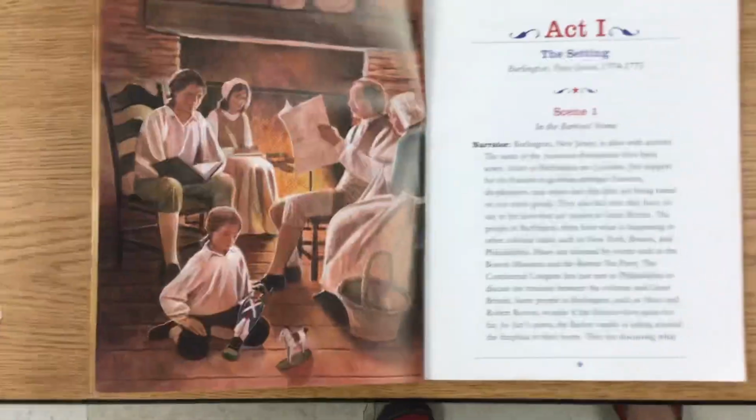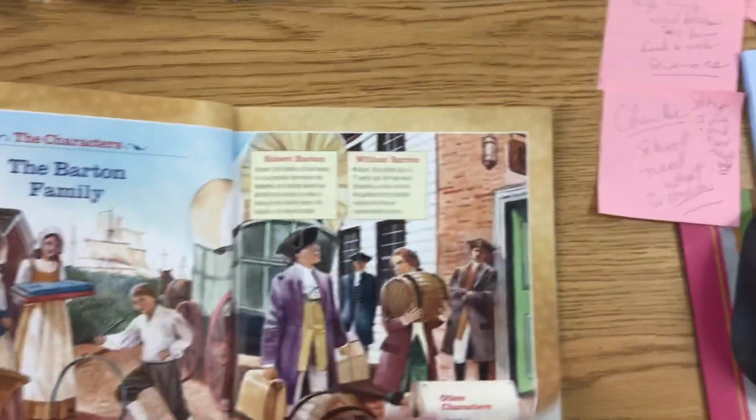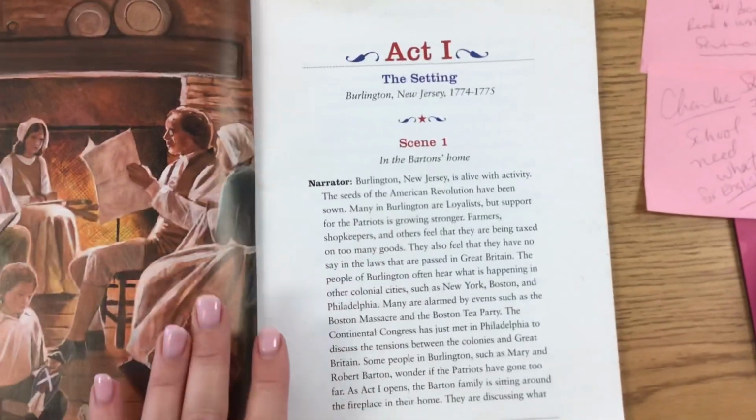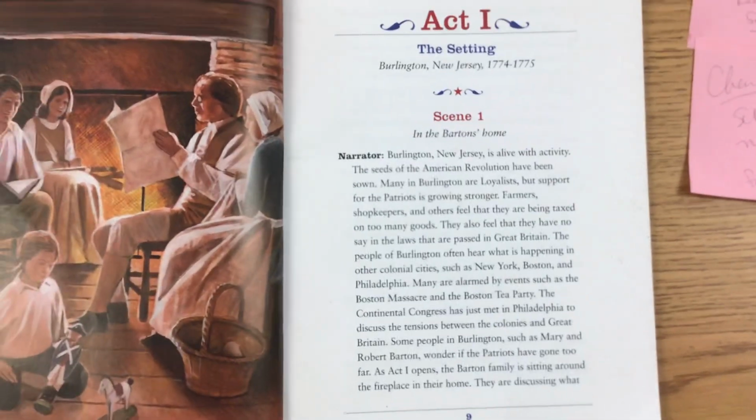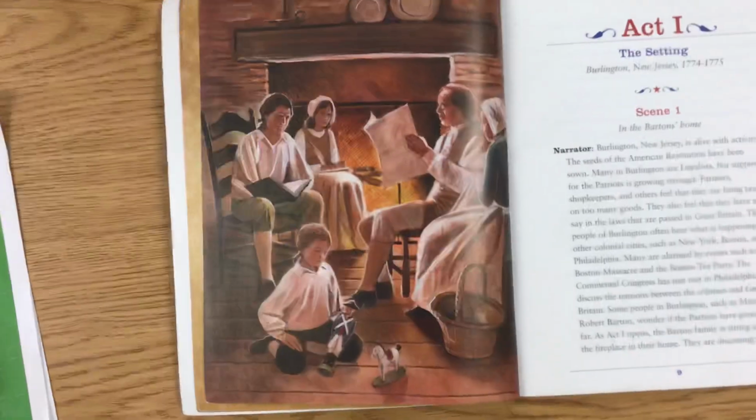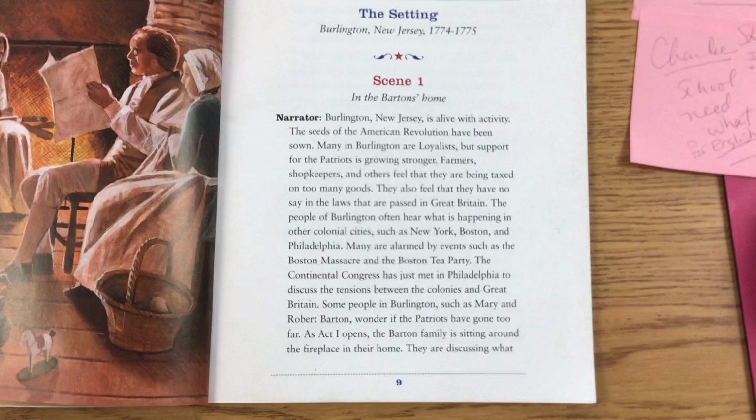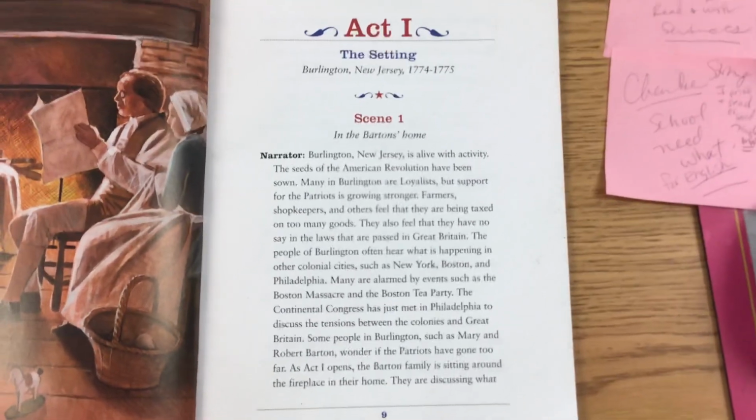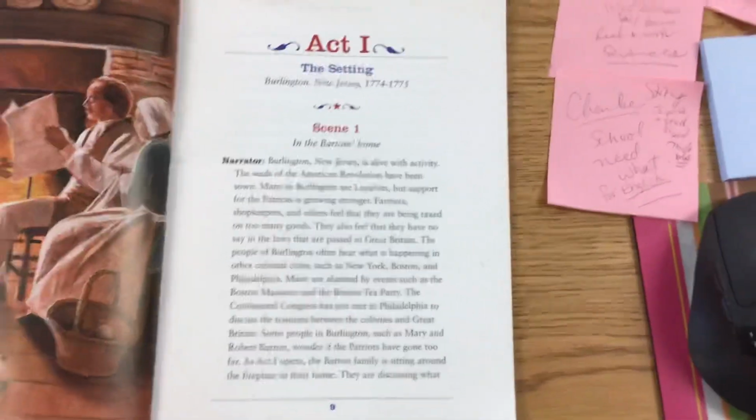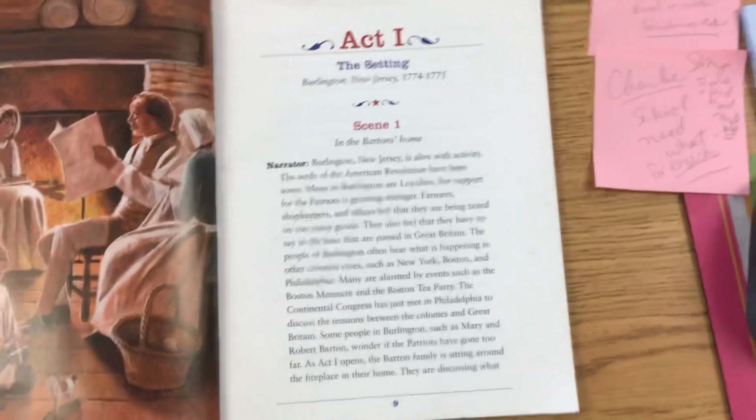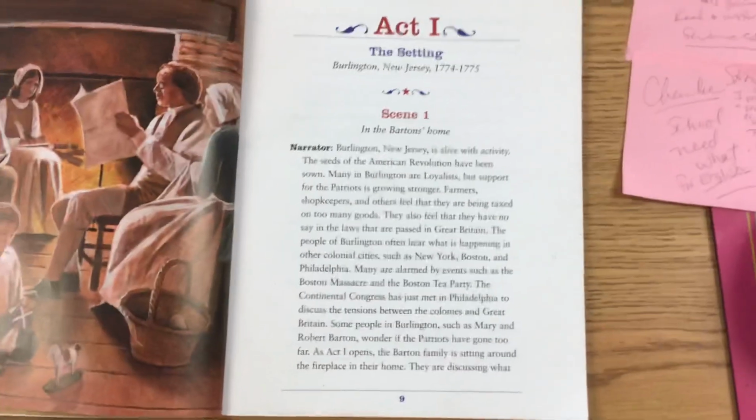Act 1, Scene 1, Burlington, New Jersey, 1774 to 1775. In the Bartons' home. The narrator, which is the person that's telling the story, and they give the background in plays. It's called Act 1 because it's a play. It's the beginning act, and each act has different small scenes.